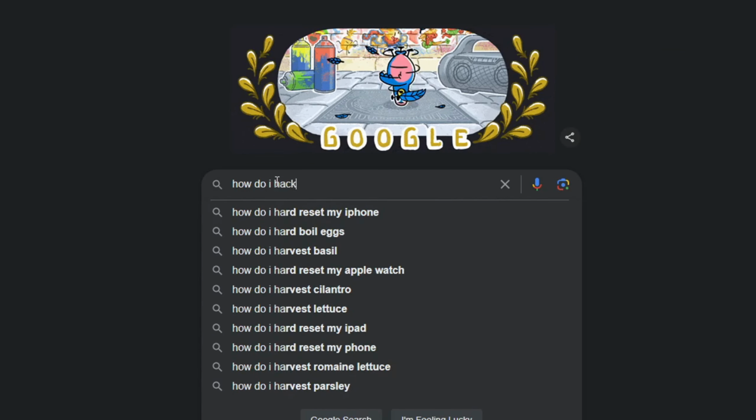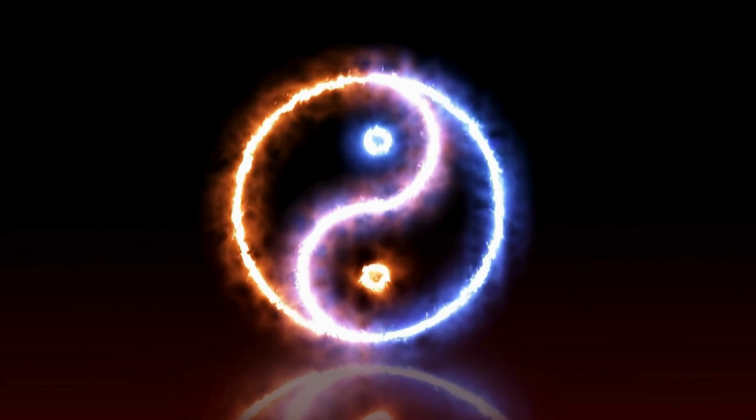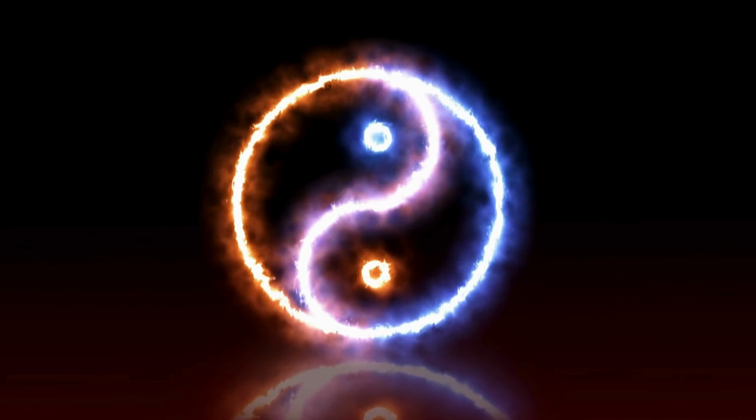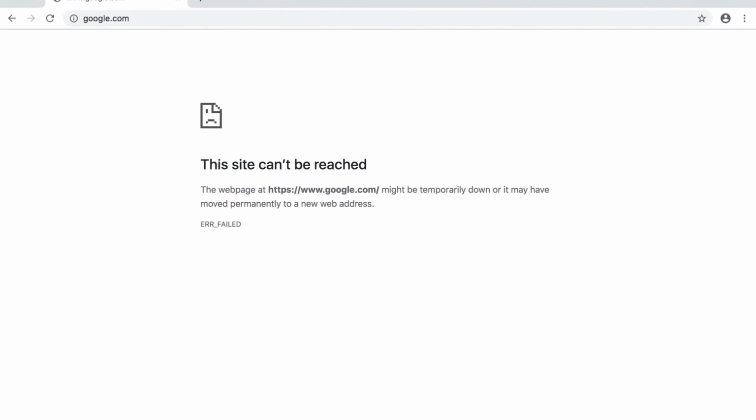How do you hack Google? It sounds impossible, I know. You can't imagine bad without good, ugly without beautiful, cold without hot. Well, can you imagine an internet without Google?